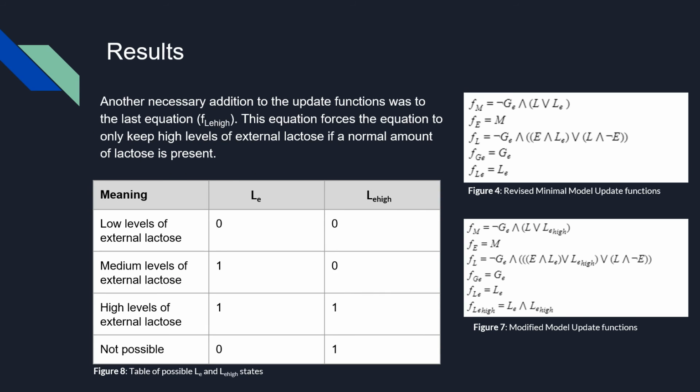With the addition of the variable to keep track of high levels of external lactose, there's a state that is possible where external lactose is equal to 0 and high levels of external lactose is equal to 1.